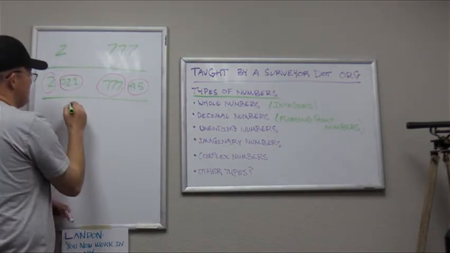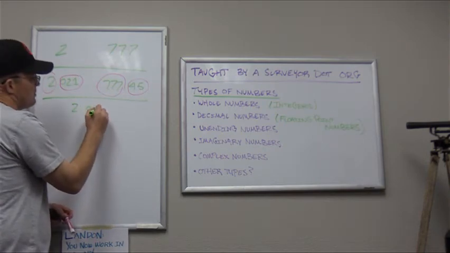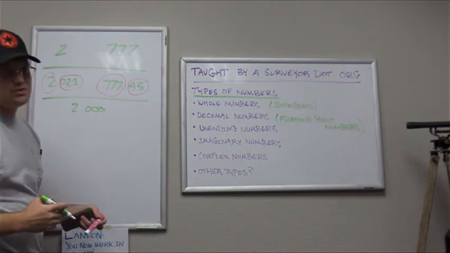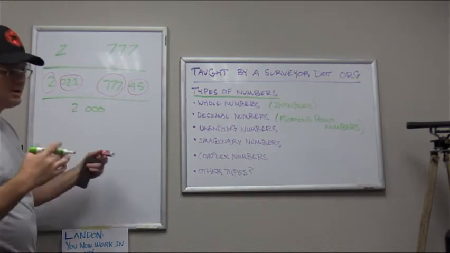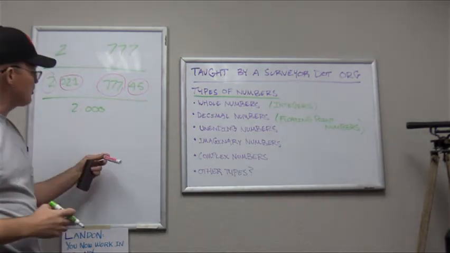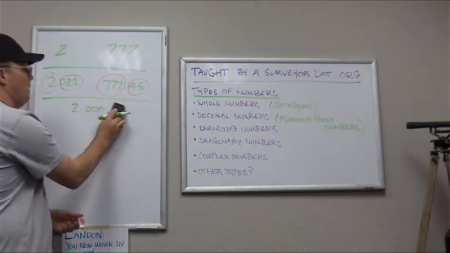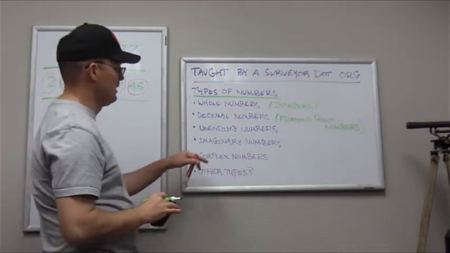Now there's a question some people ask, well, hey, is 2.000 a decimal number? It's kind of a tricky question. We're going to talk about it in another video about rounding and scale and precision, and significant digits, and we'll talk more about this, but don't worry about it for right now. This is hard enough.